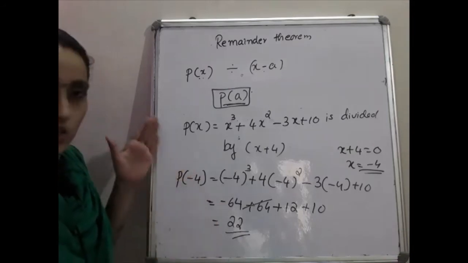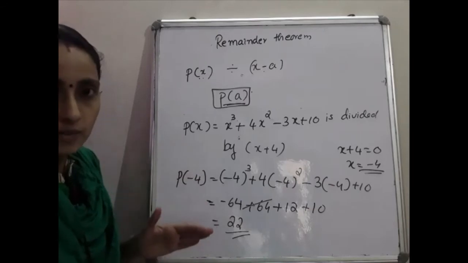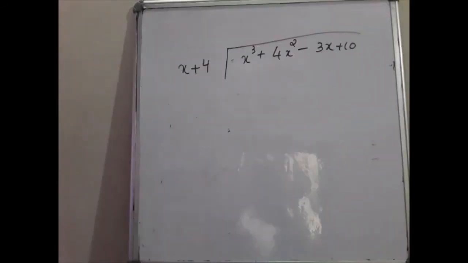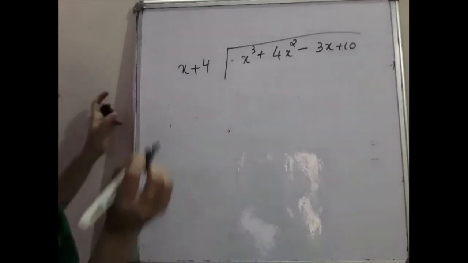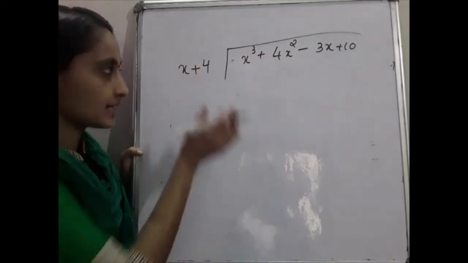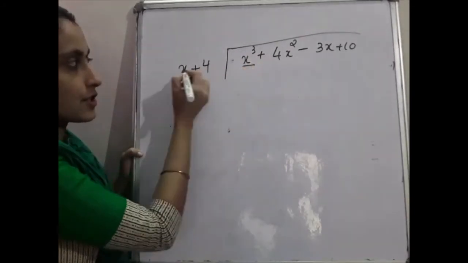Okay, so I will show you how to find the remainder by the long division method also. So please listen here. Next one is by the long division method. What you have to do is just write the p of x here, and the expression which should be divided will be written here. That is the divisor. So you have to write x cube, and x you have to write.